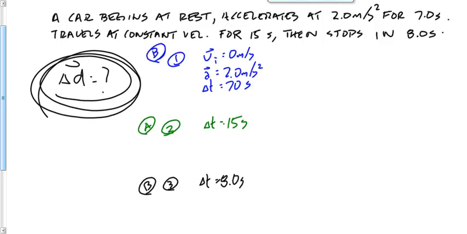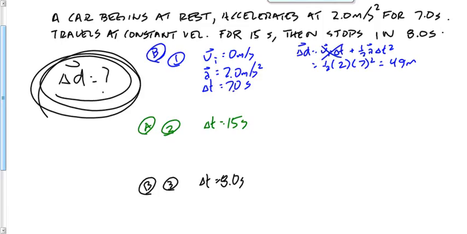All right, let's get the displacement in each stage. Probably for this one, we're going to say VIT plus 1/2 AT squared. VIT is 0 times 7, I should say. 0 times 7 is 0. 1/2 of 2 times 7 squared, 49, 98, 49 meters.